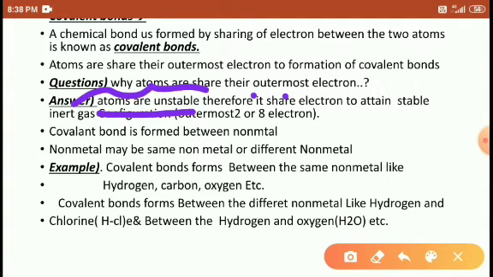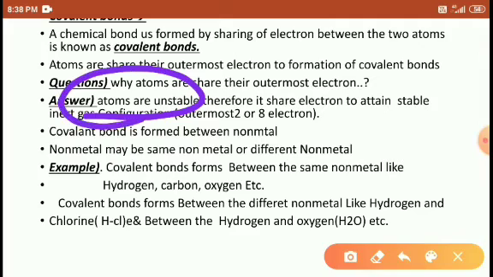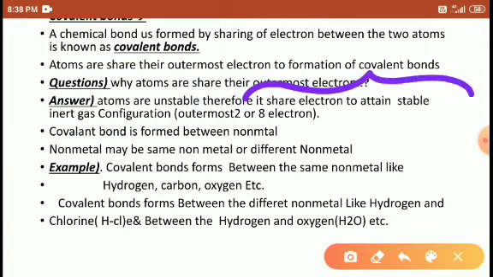Therefore they share their electrons to attain a stable inert gas configuration. After sharing electrons, their outermost shell attains the stable inert gas configuration. Inert gas means noble gases, right?